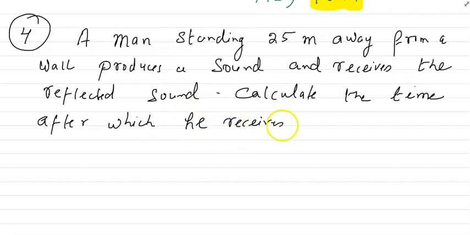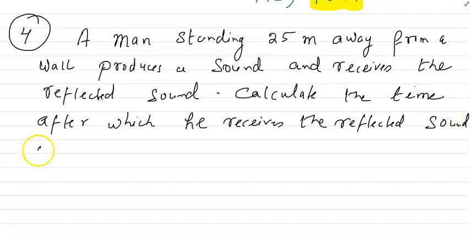the reflected sound. In air it is given 350 meter per second.